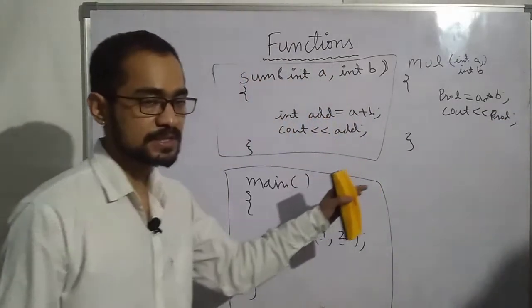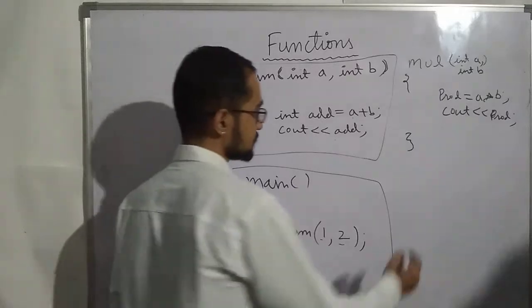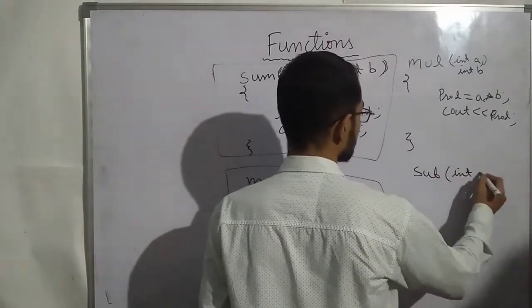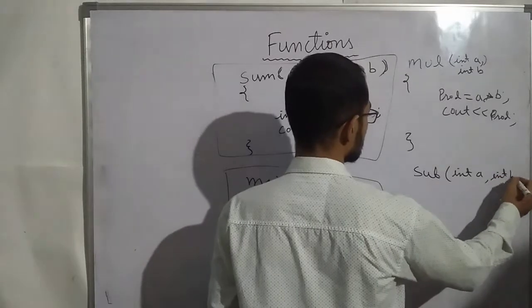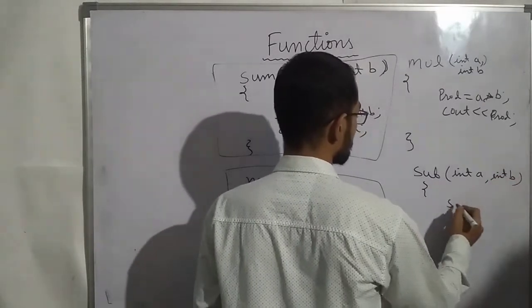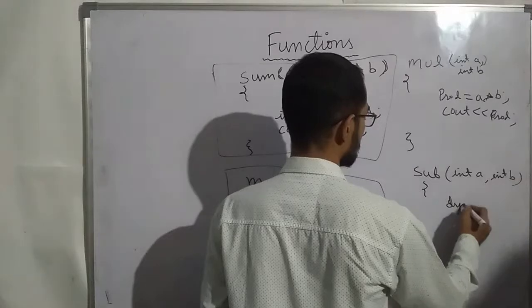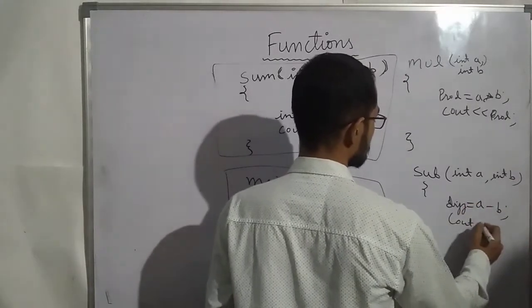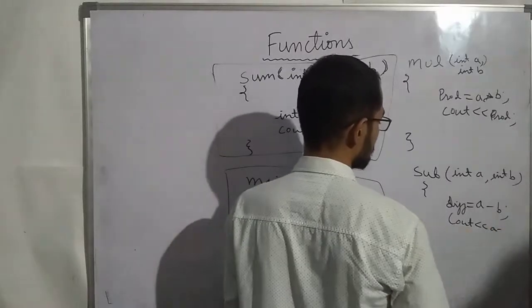This is a similar function but for multiplication. Similarly, I am creating a function for subtraction with int a and int b, and difference equals a minus b, cout difference.